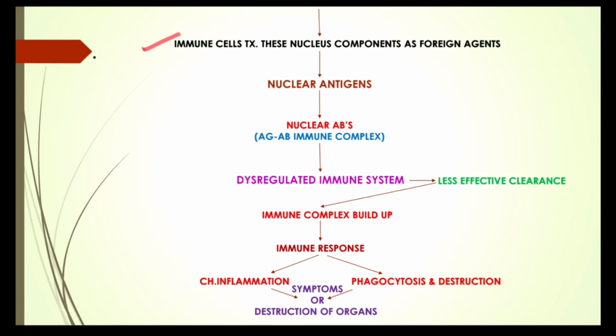So immune cells treat these nucleus components as foreign agents, like nuclear antigens, and produce antibodies against them, like ANA, anti-nuclear antibodies, right? Since in an autoimmune disease like SLE the immune system is dysregulated with less effective clearance of immune complexes, these antigen-antibody complexes build up in the body and cause immune responses. At this stage, if it's not intervened or treated, that will lead to chronic inflammation and phagocytosis and destruction of tissues, cells and organs, and that results in symptoms and destruction of organs.